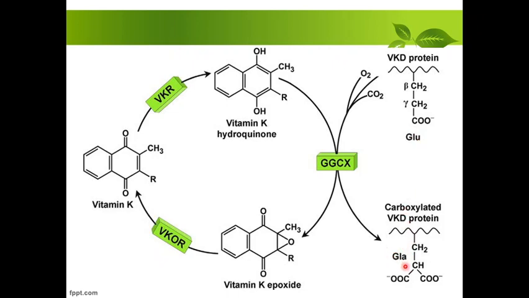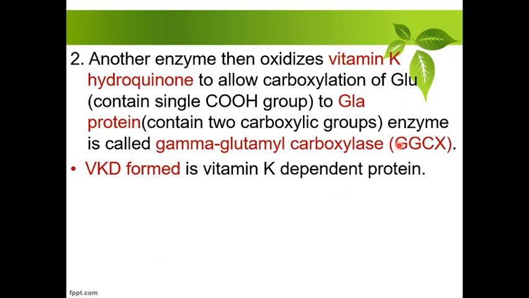GLA takes place, carboxylated VKD protein. देखो ये simple VKD protein है and this is the carboxylated VKD protein. ठीक है, and the enzyme is GGCX. GGCX क्या है? Gamma glutamyl carboxylase. VKD is vitamin K dependent protein.